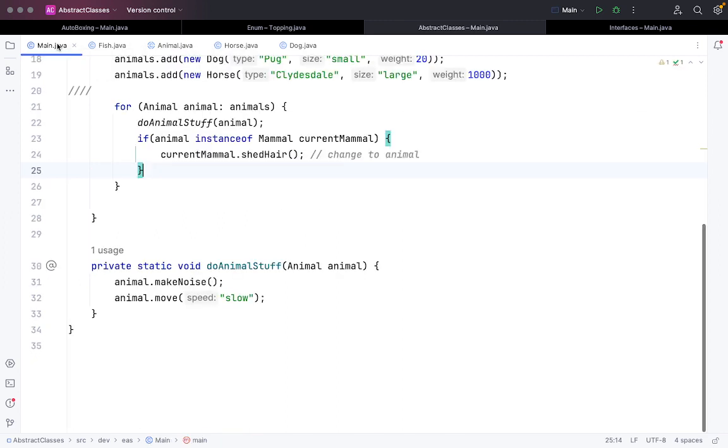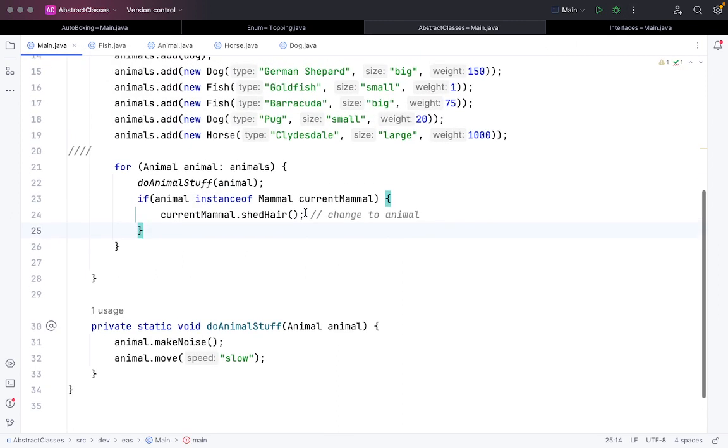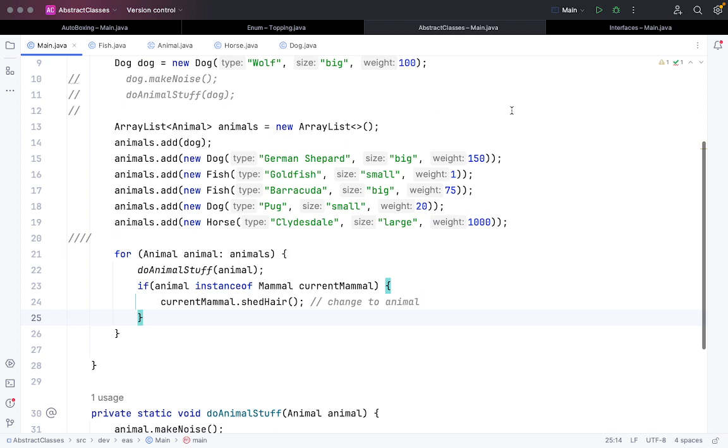So if I run this code from here, I've added it already, right? So I'm invoking the move function also. Let me run this.